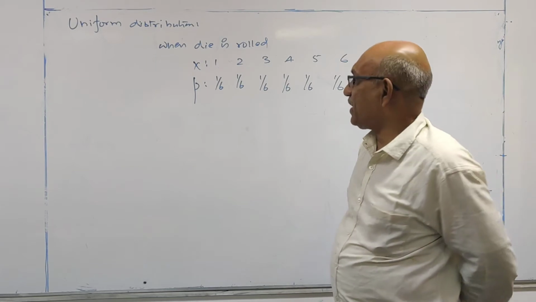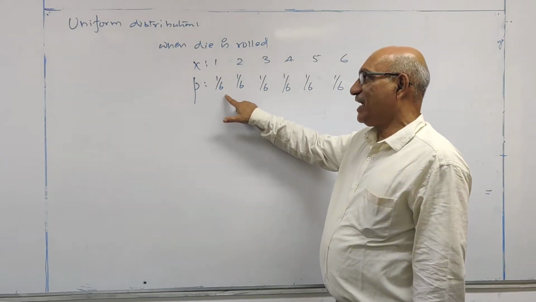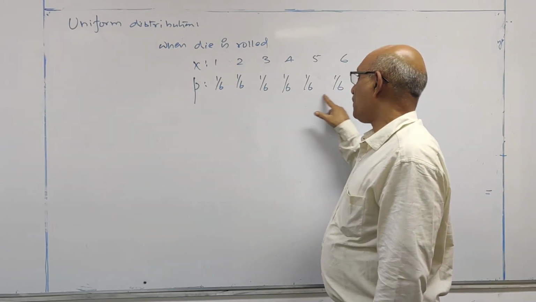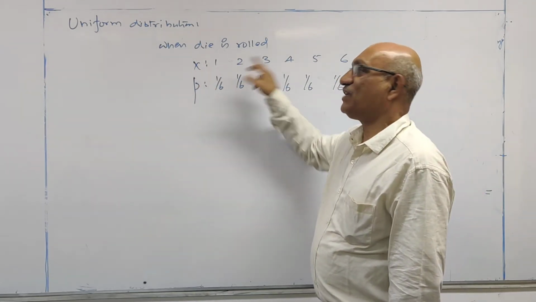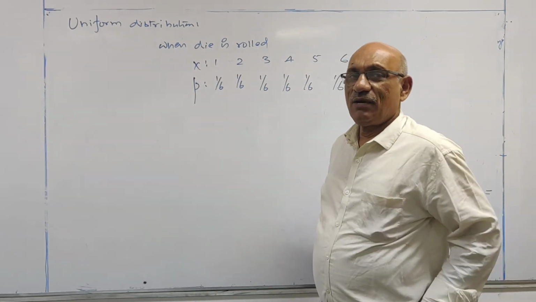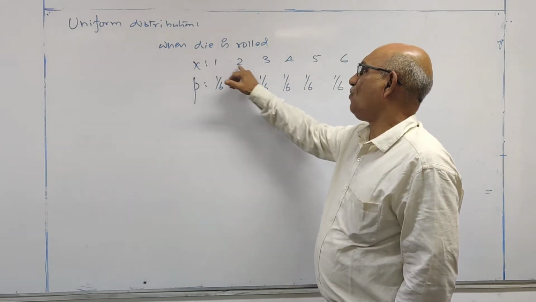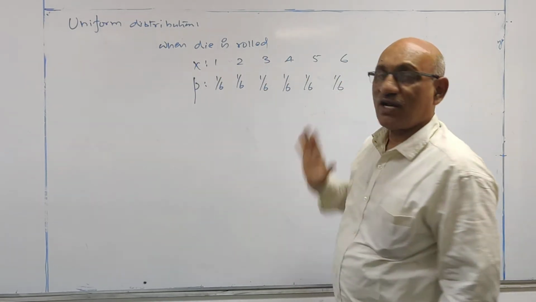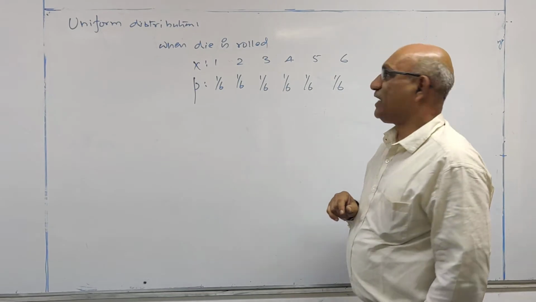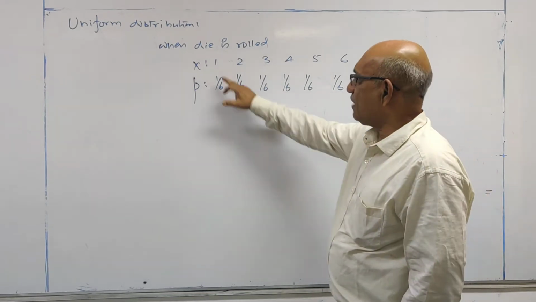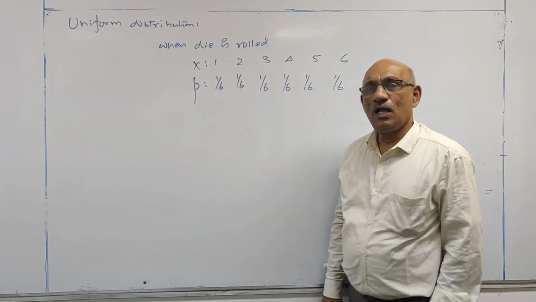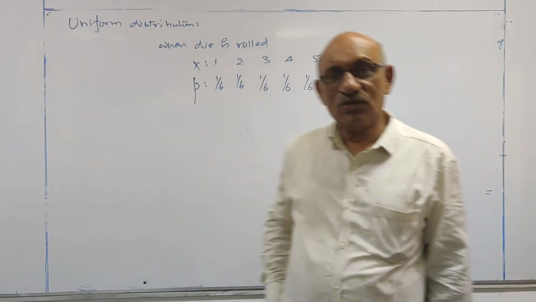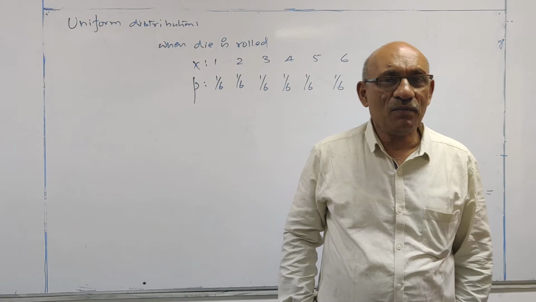Here the variable x is assuming 1, 2, 3, 4, 5, 6, these are the 6 values, and for all these values equal probabilities are assigned. So such a distribution is known as uniform distribution.